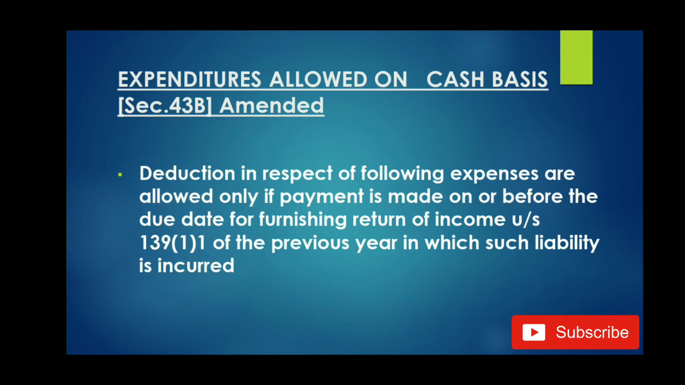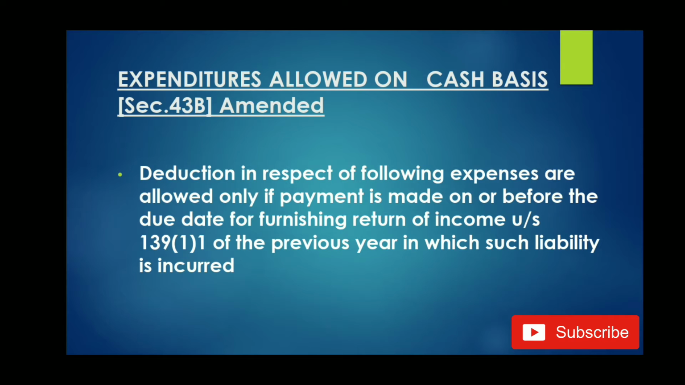Today we are going to discuss section 43B. 43B is a section which talks about disallowance. That means we studied till now section 30 to 37. In those sections, they tell what are the expenses which are allowed as deduction. But section 43B puts a block.